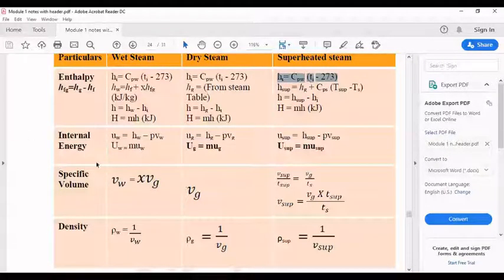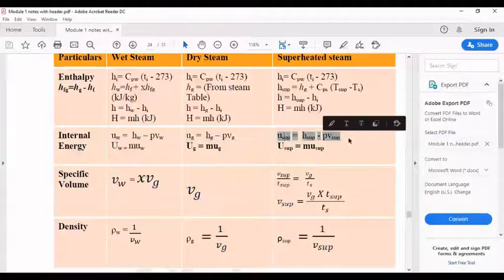Similarly, for internal energy, there is a formula: Uw is equal to enthalpy minus pressure into specific volume. Again, this Uw is in kilojoule per kg. The unit of this is kilojoule per kg. If they give the mass value, then you should use this and you will get it in kilojoule. Similarly, this formula is similar for dry steam and superheated steam. The only thing is you should take the corresponding value of superheated steam.